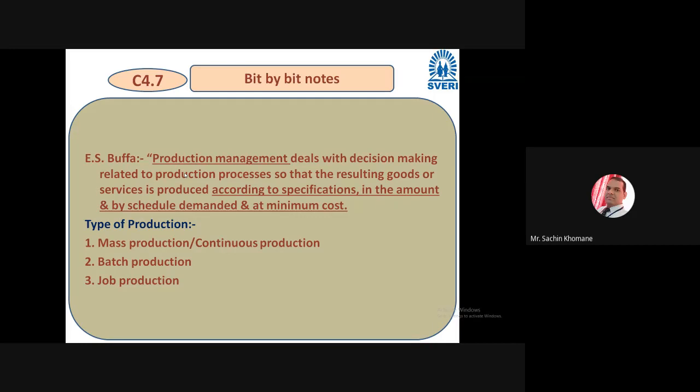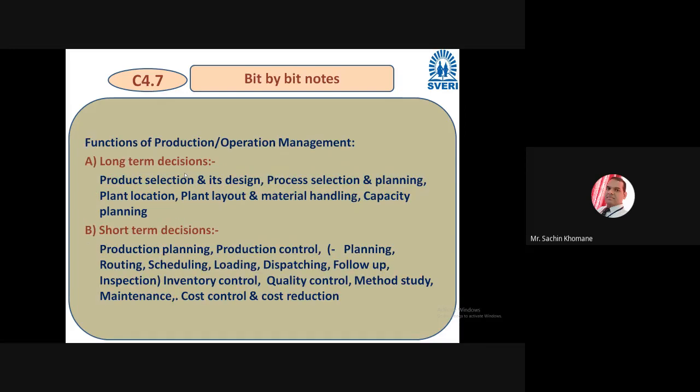Friends, listen: if you want to do production management, first you should understand how much production you want to do, and then your production management starts. You should know whether the customer is asking for mass production, batch production or job production, and then your production management starts, and from there you have to think about how much should be involved. So let us see what production management includes, or the functions of production or operation management.